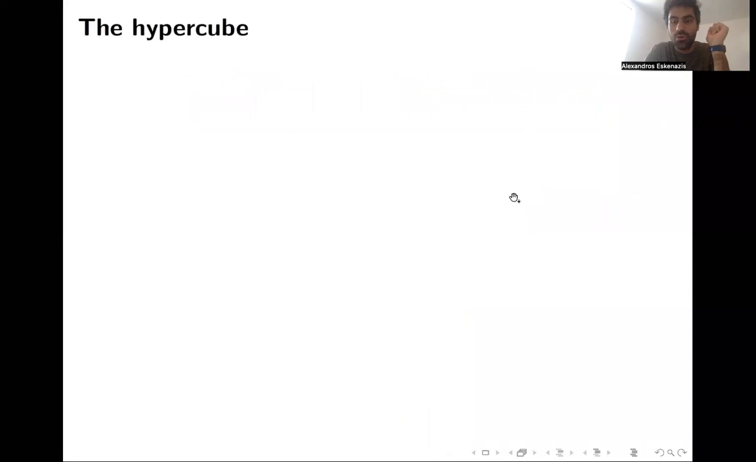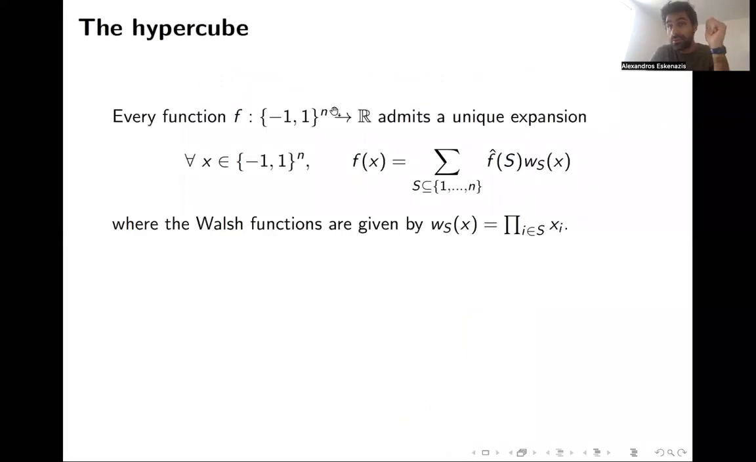So the discrete cube is the set plus minus 1 to the n, so it's a discrete set, contains 2 to the n points, and we are studying functions defined on the cube with values in the real line. Now, the cube is a finite abelian group, so of course every function on the cube can be expanded on a basis of characters, and it has 2 to the n points, so therefore it has 2 to the n characters, which are these functions here, Walsh functions, indexed by the 2 to the n subsets of the set 1 to n.